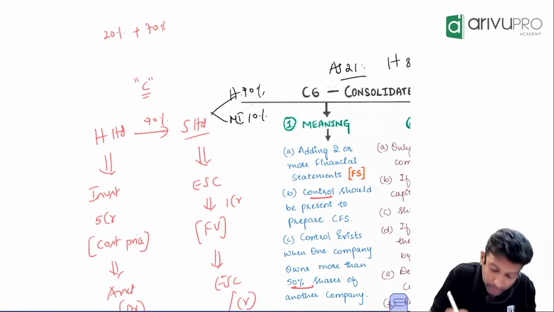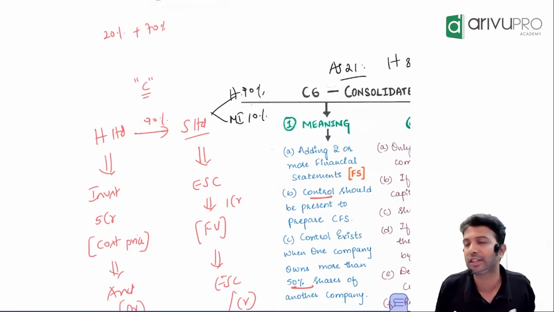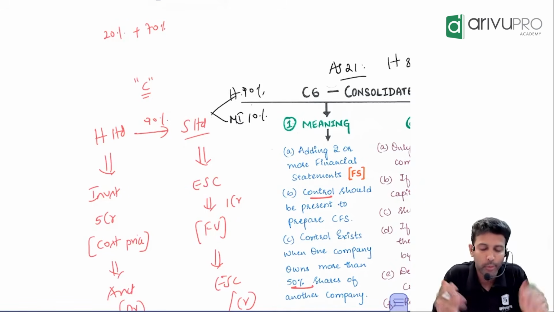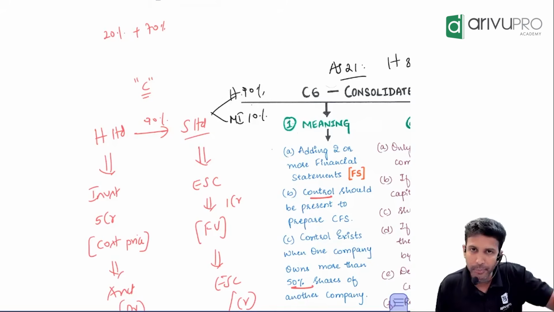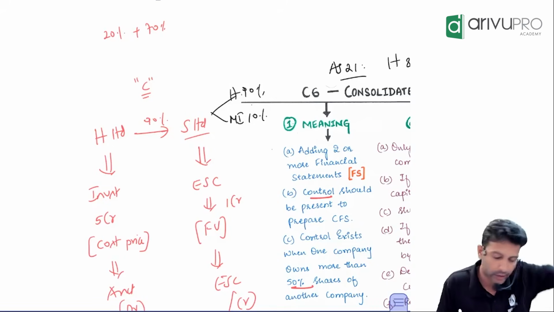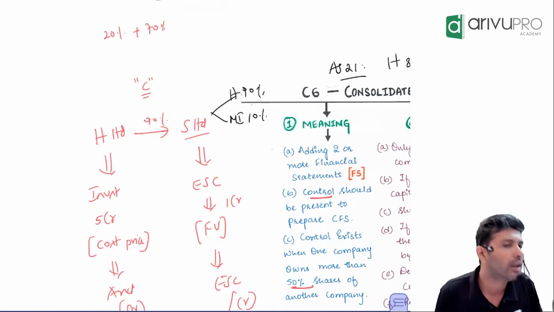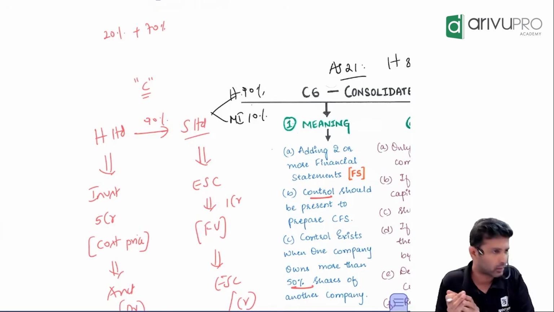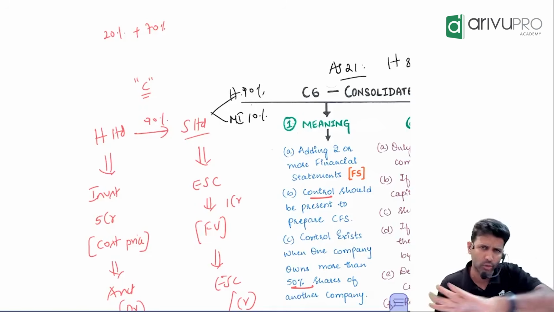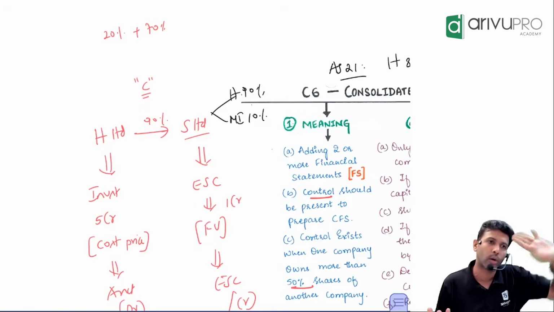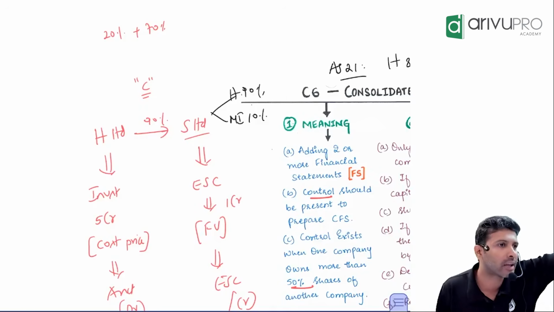That means all the reserves and surplus of the subsidiary company have to be distributed in the ratio of 90:10. 90% allocation has to be done to the holding company, and 10% allocation to minority interest. This is another working. Like this, a lot of things will come into the picture. We'll address this through one question. But overall, are we okay? The first-time learners, I mean.